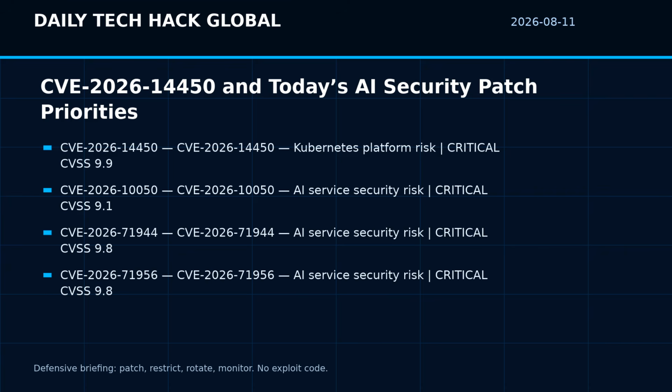Fifth, document what was patched and what was deferred so tomorrow's team can audit the risk instead of rediscovering it. The larger lesson is that AI security is not only prompt security. It is the security of runtimes, cloud services, tool connectors, identity boundaries, and the operational process that decides what gets patched first. Patch what is exposed, reduce what is privileged, rotate what may have leaked, and make automation prove what it is allowed to touch.